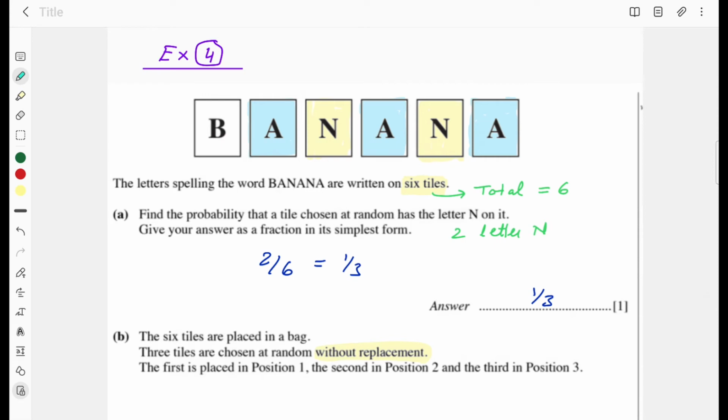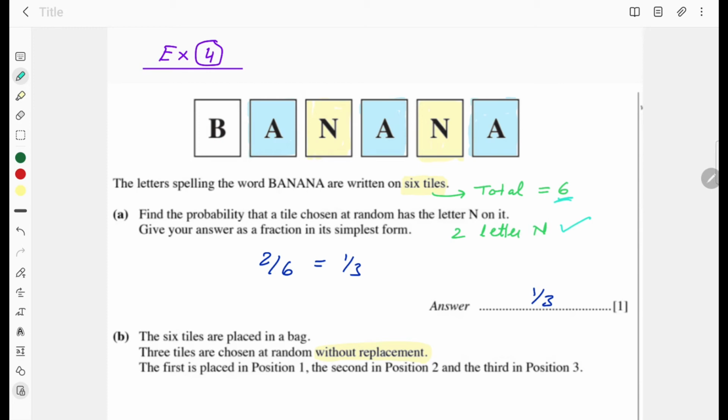Example number 4. The letters spelling the word banana are written on 6 tiles. Find the probability that a tile chosen at random has the letter N on it. You can see that there are 2 letters which are N, and there are 3 letters which are A. So A is appearing thrice on the tiles and N is appearing twice, and altogether you have 6 tiles.